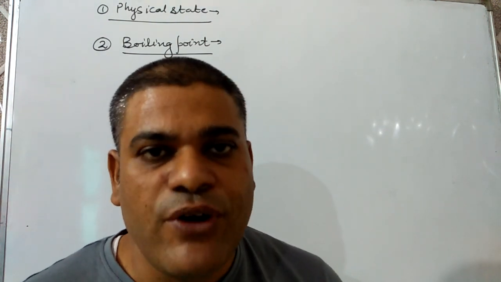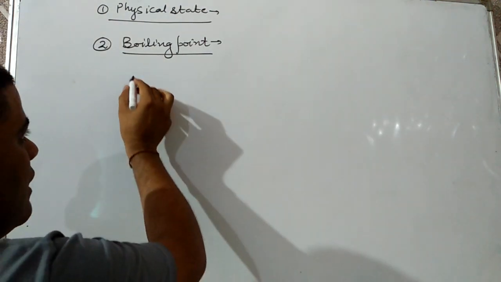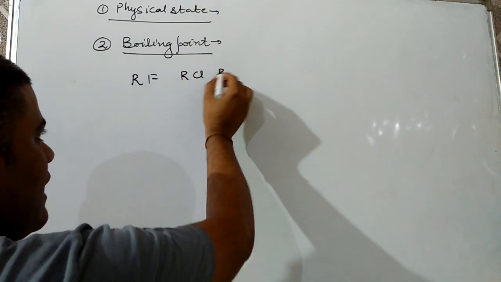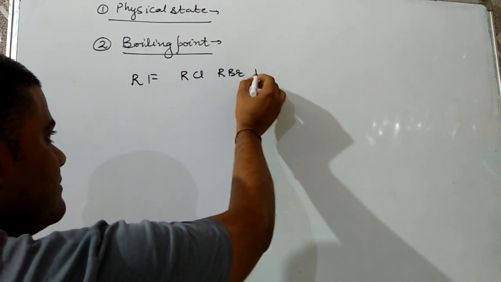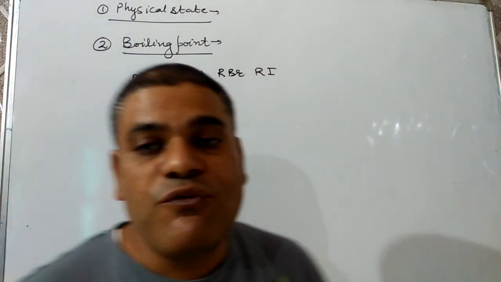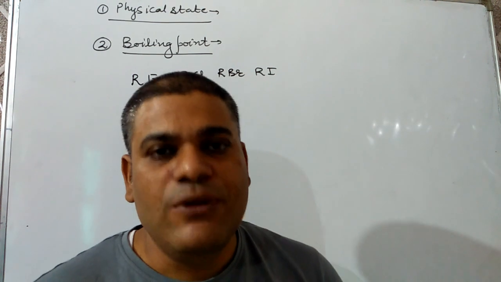Next question is a very important one. What will be the order of boiling point of RF, RCl, RBr and RI? If the alkyl group is the same, then what will be the order of alkyl halides for different halogens?